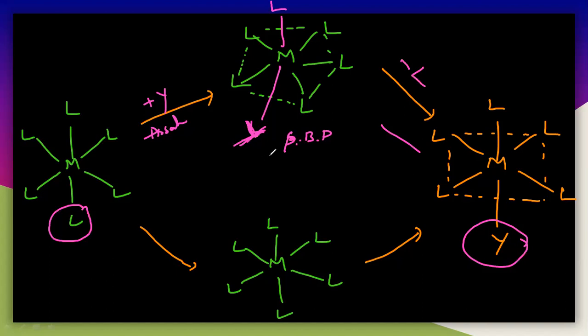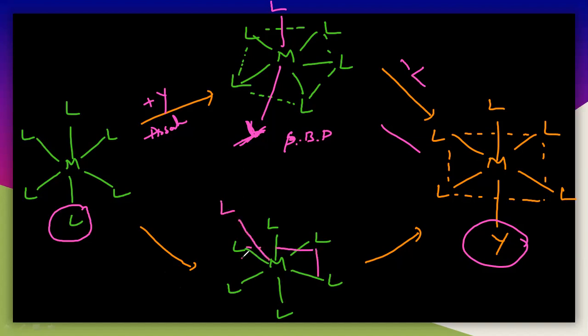Next, in the second case, you can see the second case here. This is again pentagonal bipyramidal, and this is capped octahedral. So you will get another ligand like this.